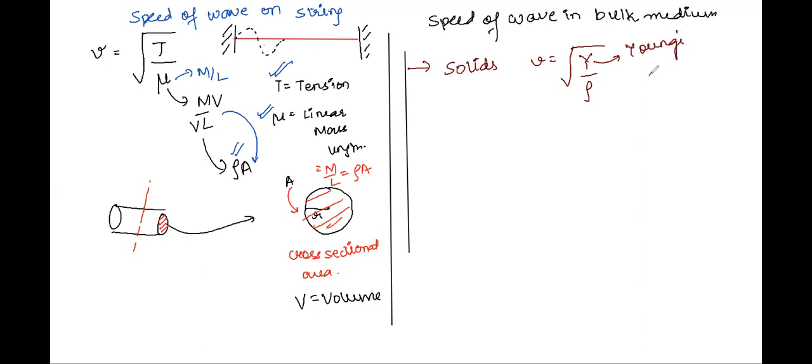Then next, if we talk about liquids, just replace Young's modulus by bulk modulus B. All of these are different expressions for the speed of the wave.